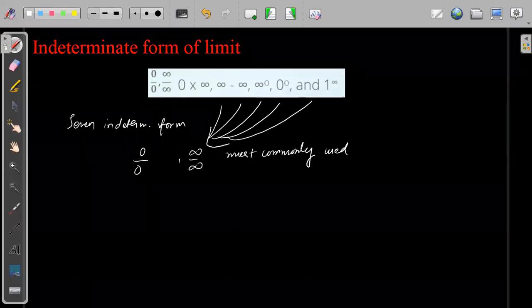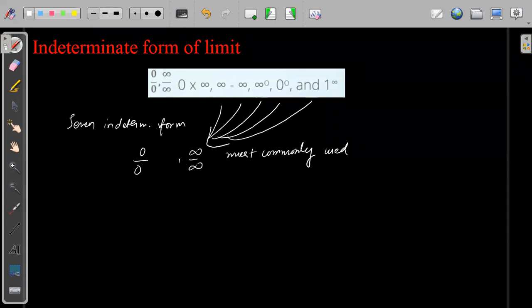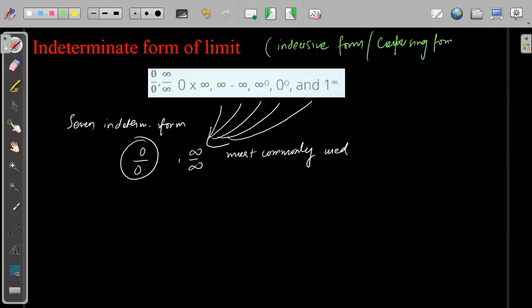Okay, now what does indeterminate form mean? First I will talk about this one, and the rest can all be derived from this. You can also say that this is an indecisive form or confusing form. Just a name given by me, indecisive or confusing form. What does it actually mean?